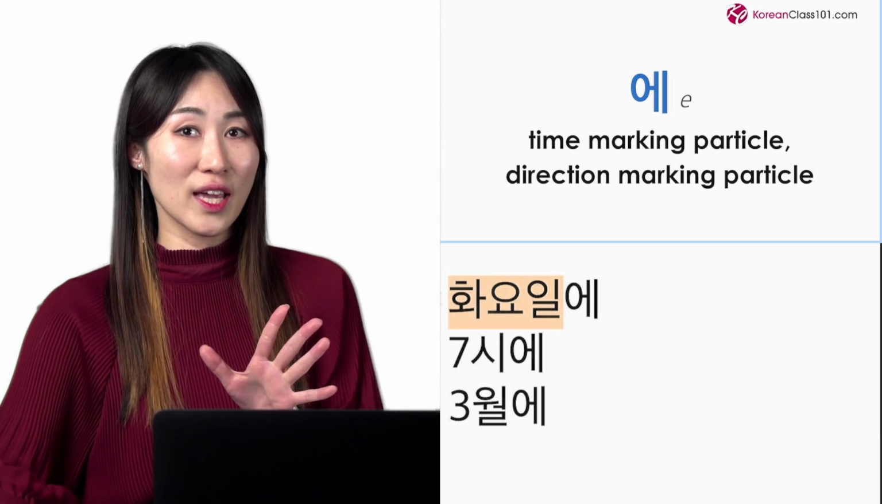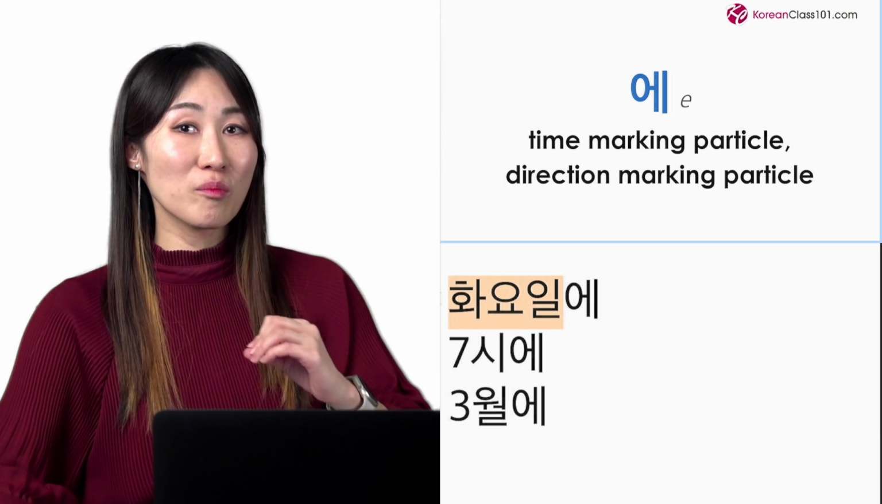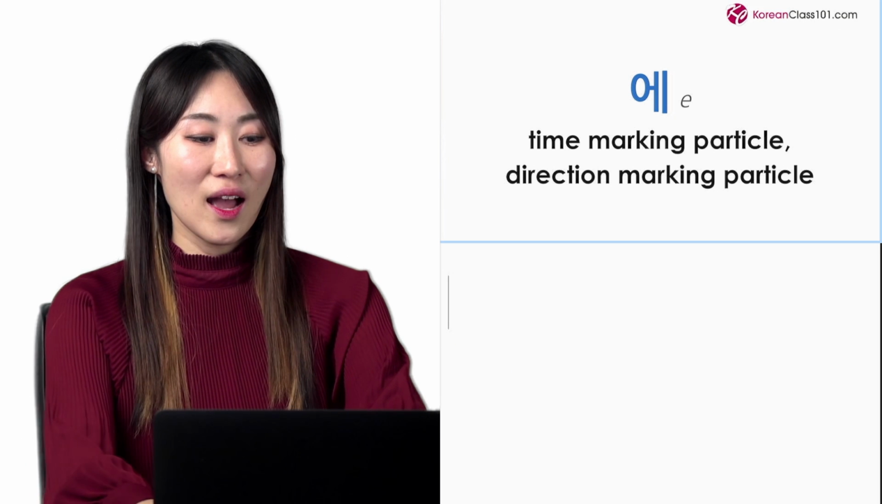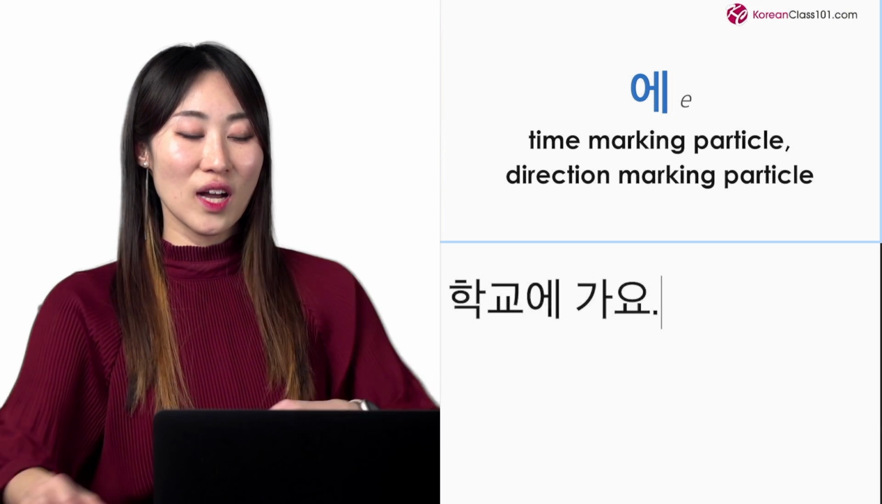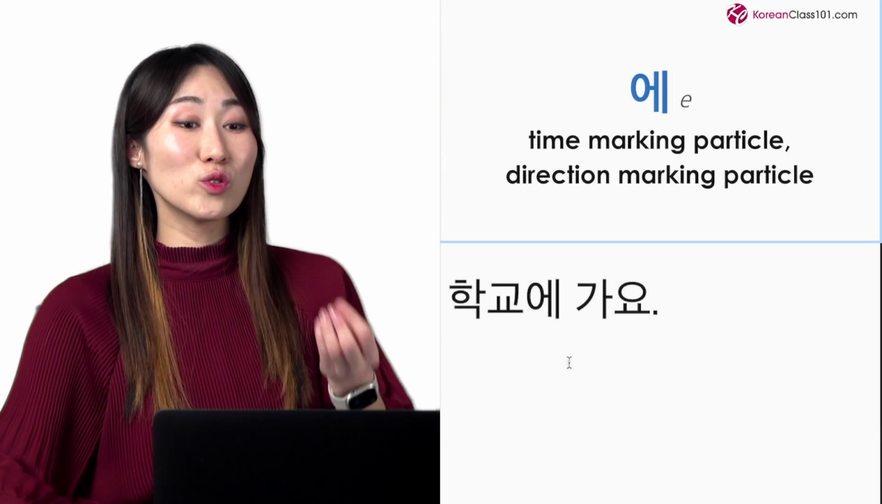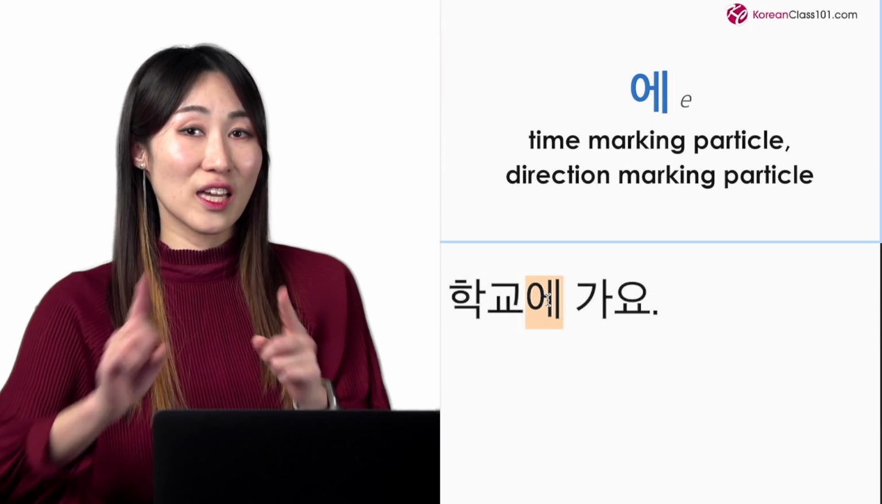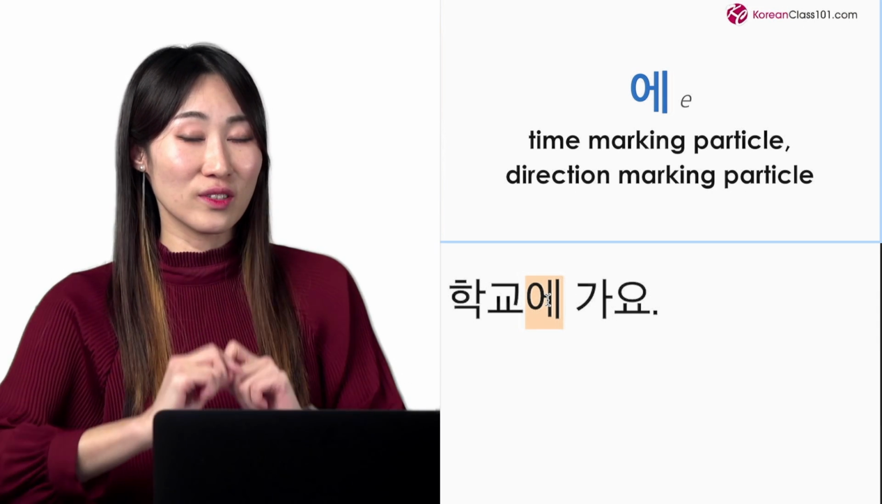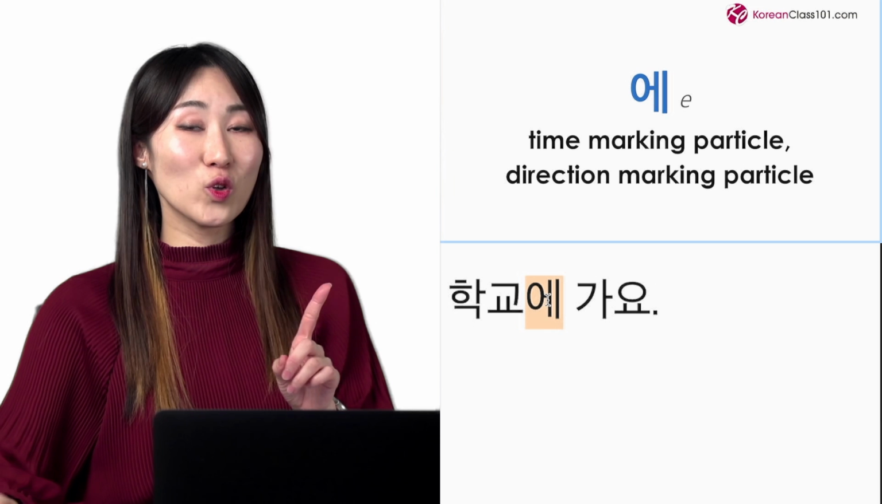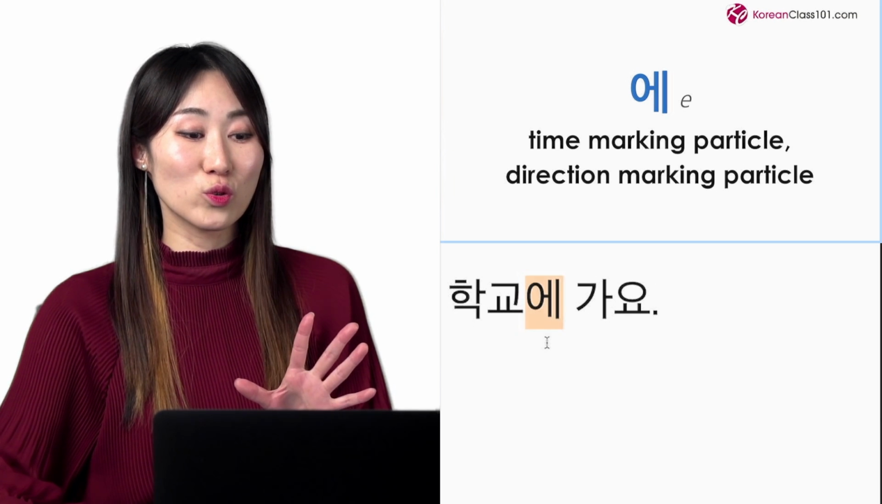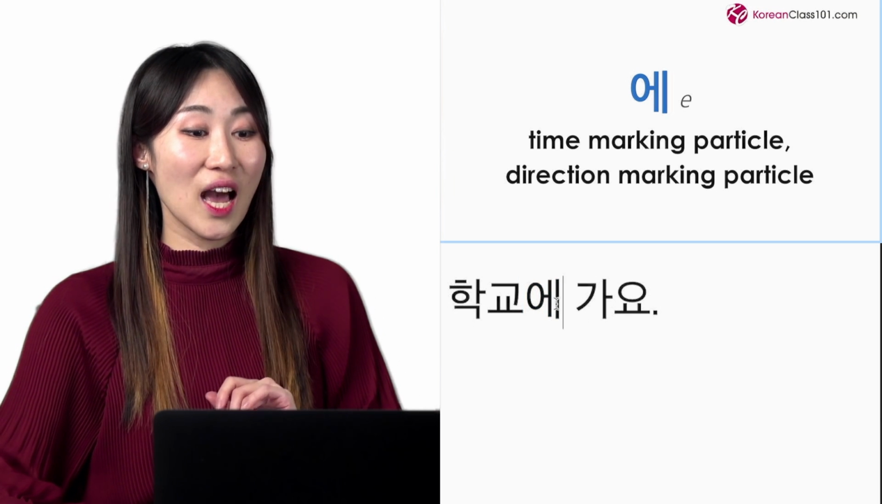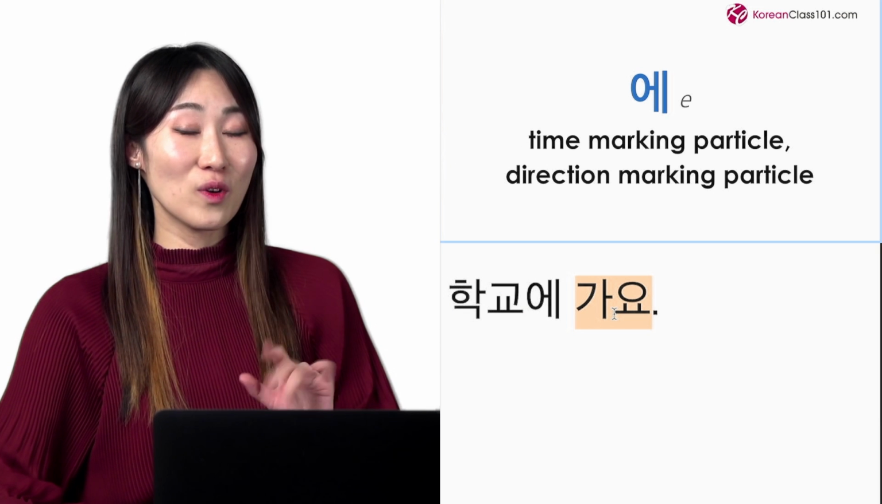or on Tuesday. It can also be a direction marking particle. For example, 학교에 가요. So I go to school. Here, 에 means like to. It shows the direction where I'm going. So 학교 means school. 에 means to. So to school is 학교에, and 학교에 가요 means I go to school.